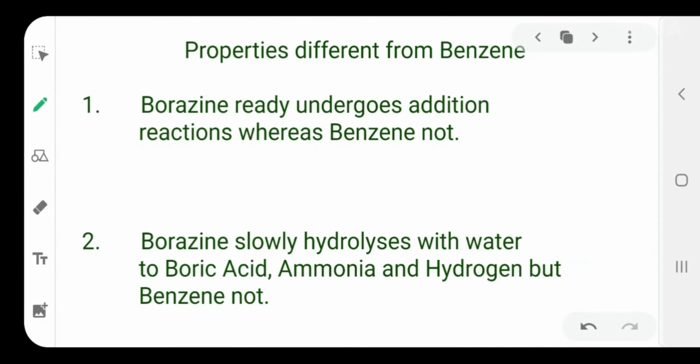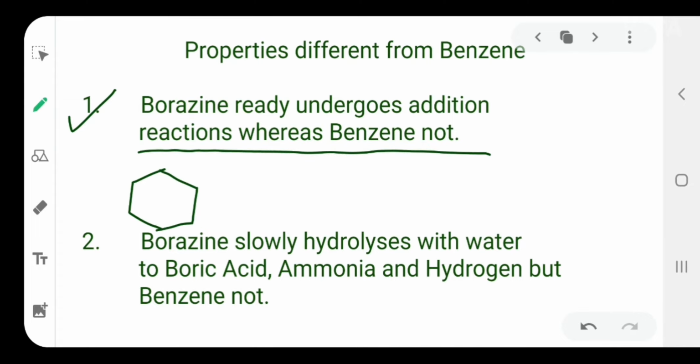Now, a few properties are also different from benzene, so that you can easily say borazine and benzene are not 100% similar compounds. Here borazine readily undergoes addition reactions whereas benzene does not.